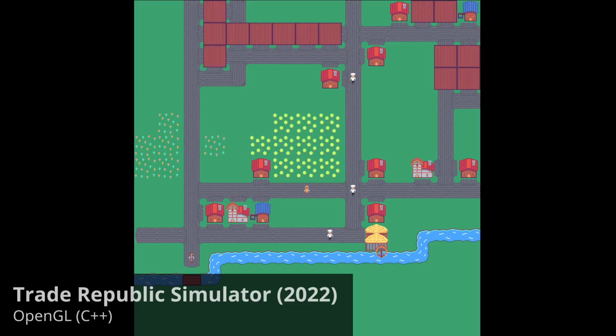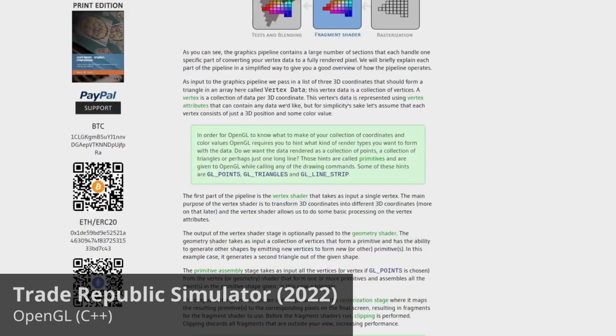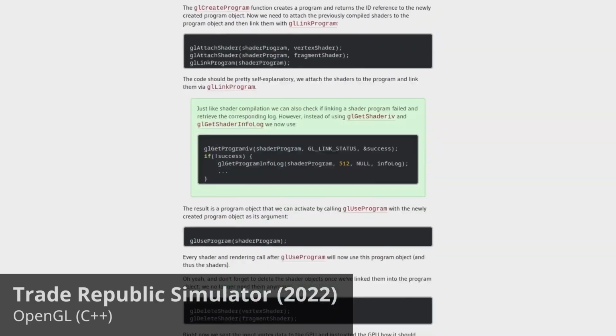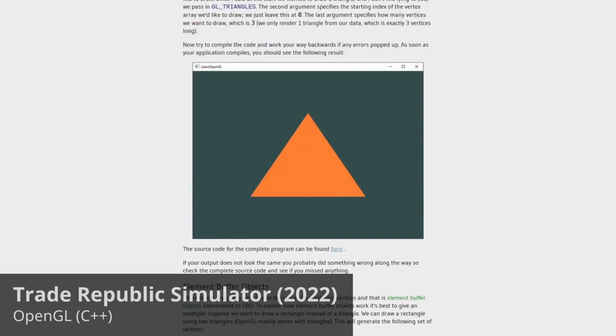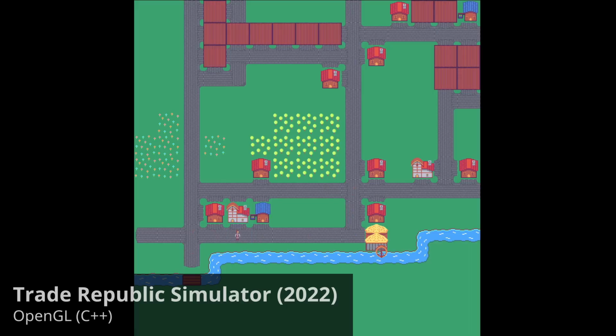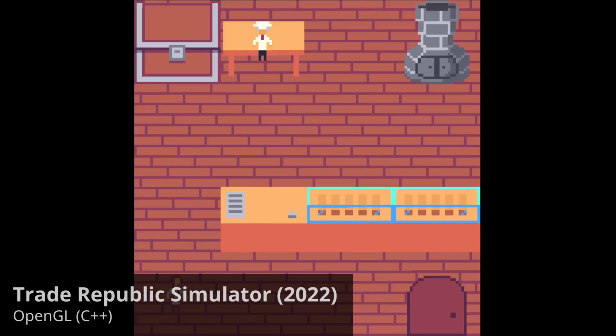Trade Republic Simulator is a project I made from scratch in C++ using OpenGL. OpenGL is a graphics API where you have to write 100 lines of code just to render a triangle. In this game, I can just walk in a bakery, and then I can observe the baker taking flour, transforming the flour into dough, and then bringing the dough into the oven, and then cooking bread.